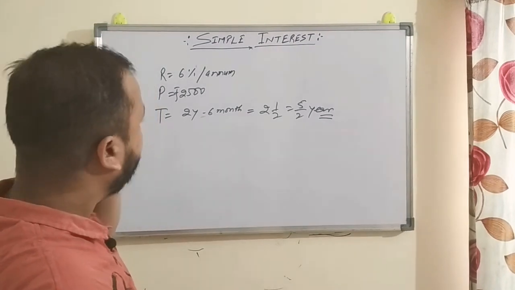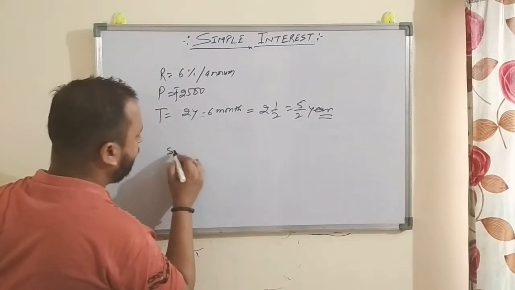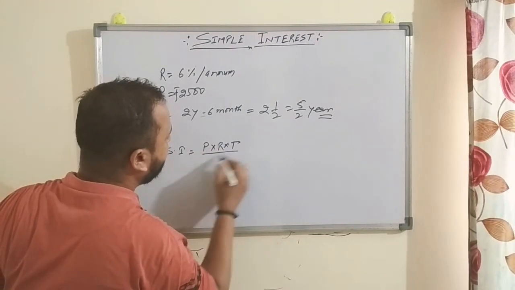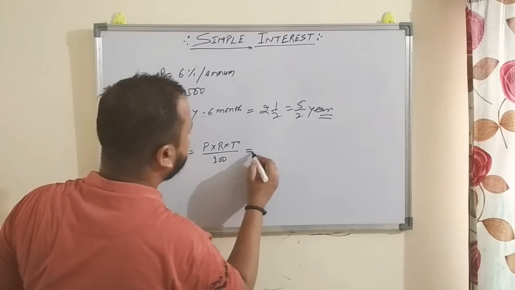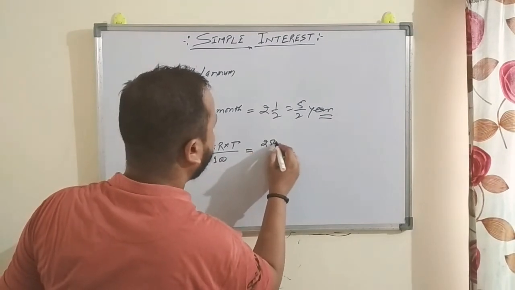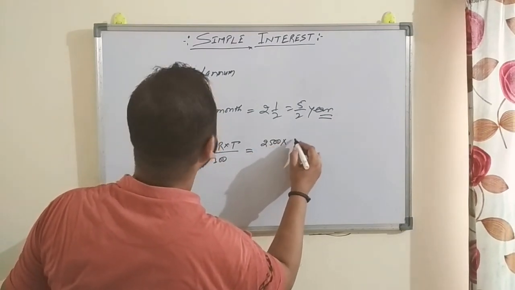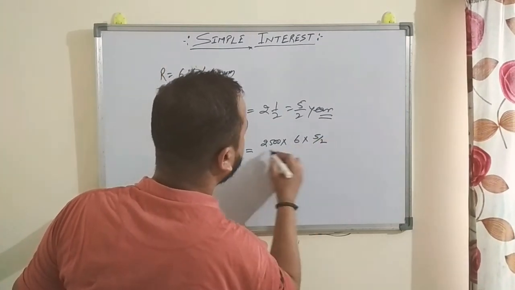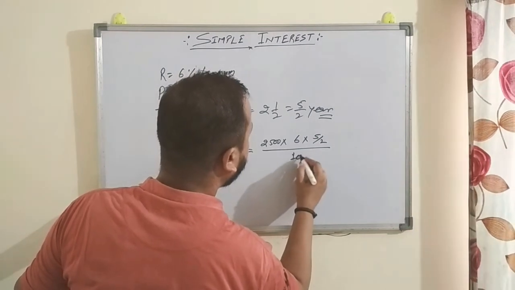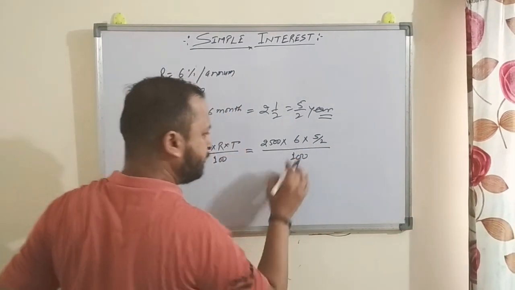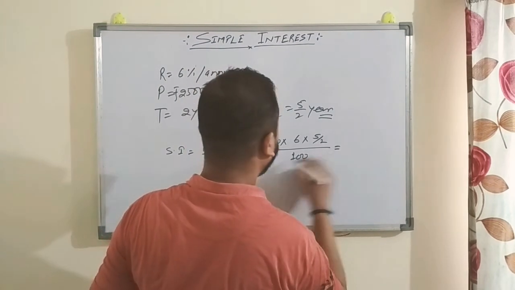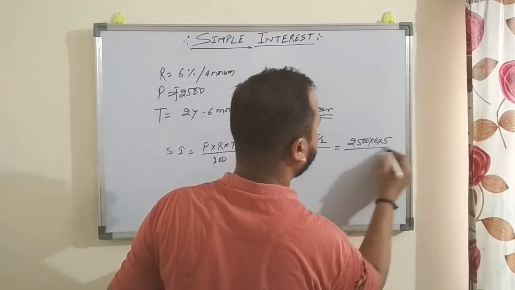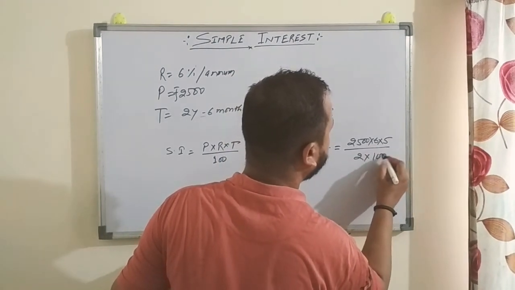Right? So we know the formula: SI is P into R into T upon 100. So principal is given as 2500, rate is given as 6% per annum, and time is 5 by 2, which is being divided by 100. Now this 2 comes to the denominator, so 2500 into 6 into 5 upon 2 into 100, right?